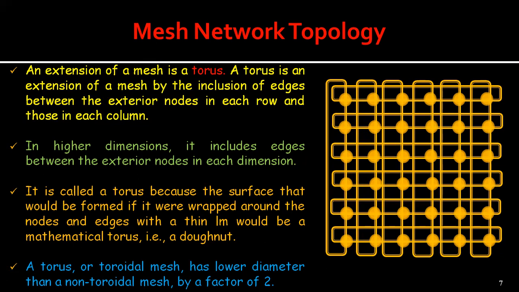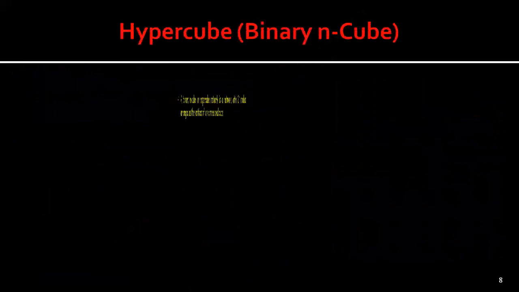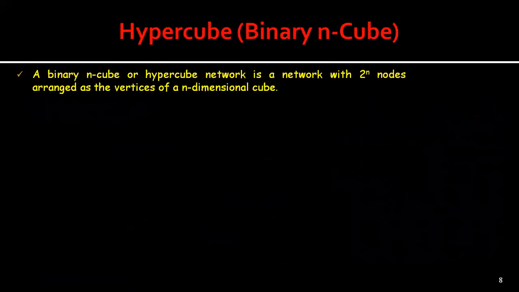Okay, now let us see what a hypercube is, that is, a binary n-cube. A binary n-cube or hypercube network is a network with 2 to the power n nodes arranged as the vertices of an n-dimensional cube. A hypercube is simply a generalization of an ordinary cube, a 3-dimensional shape with which we are already familiar.